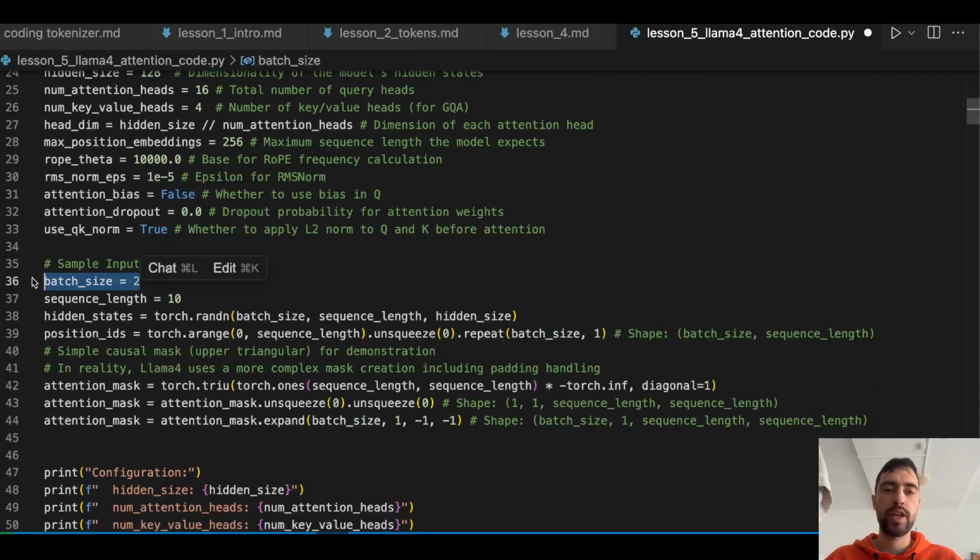And we're gonna say batch size 2. That means like 2 independent context windows of text, 2 independent sequences of text. Sequence length, number of tokens. It's a context window.